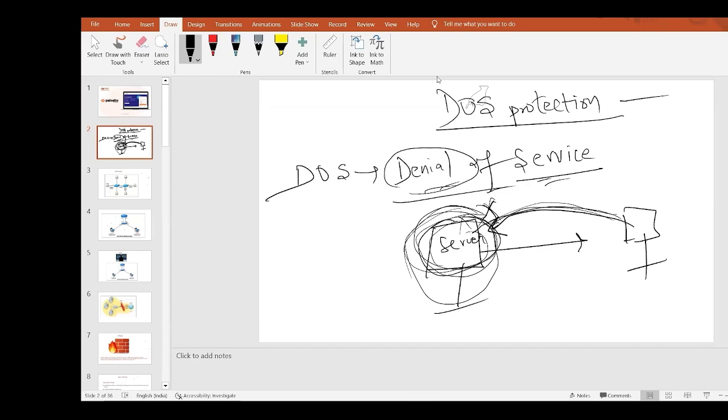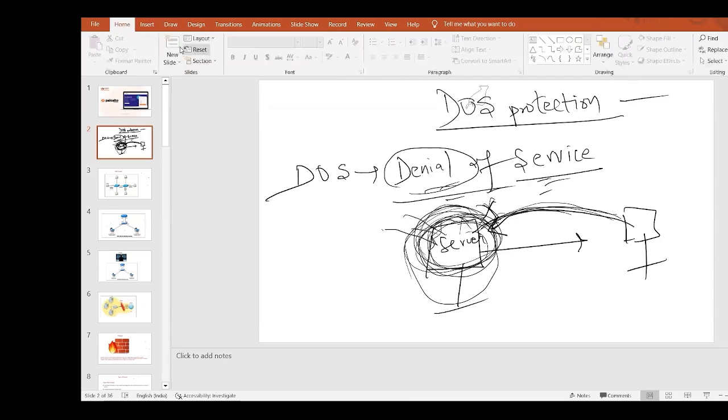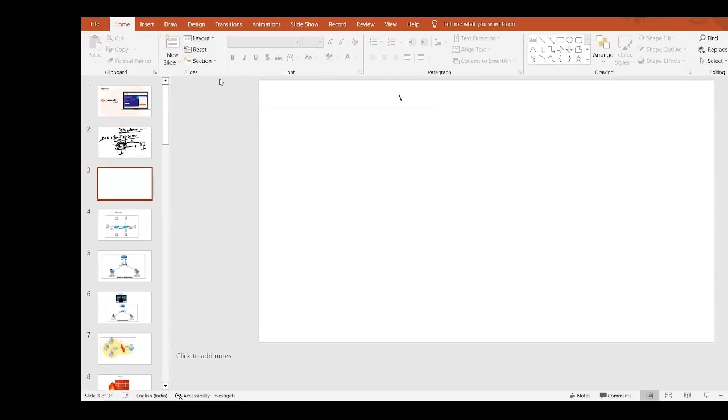Could be it's compromised by a hacker, could be viruses or worms which are not allowing you. Due to any reason, you're not able to log in or access the server. That kind of thing is called denial of service. There is one more thing, DDoS. What is DDoS, guys? I think I've explained earlier. Distributed denial of service.